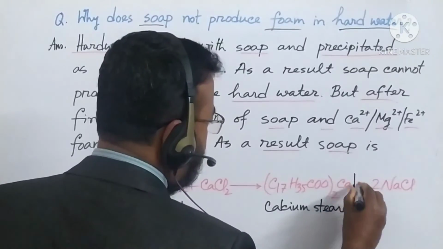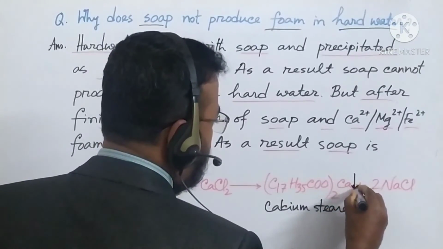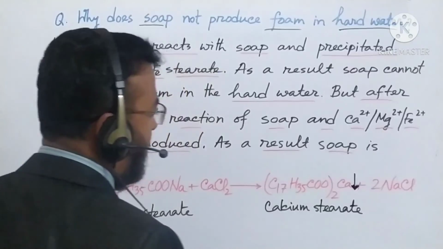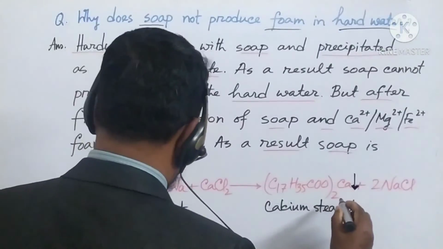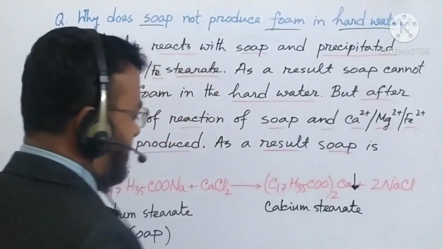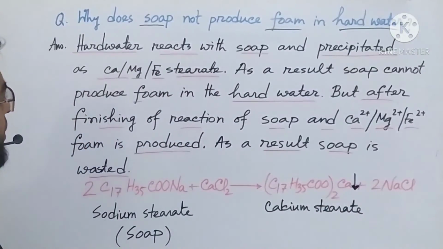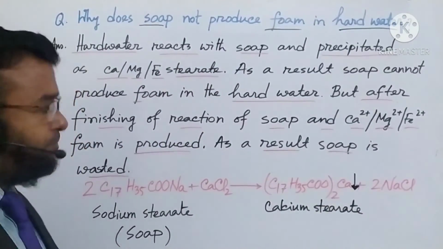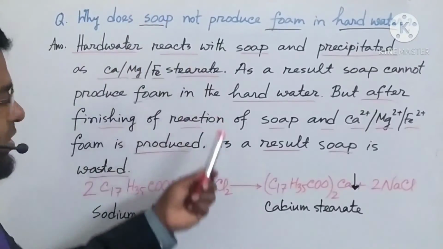It is actually a precipitate. So after finishing the precipitation, foam is produced, otherwise not. It is calcium stearate. So everybody see from the beginning, I have written the question and answer also.